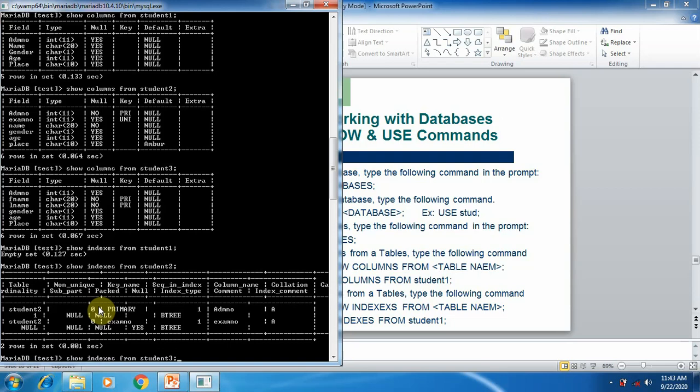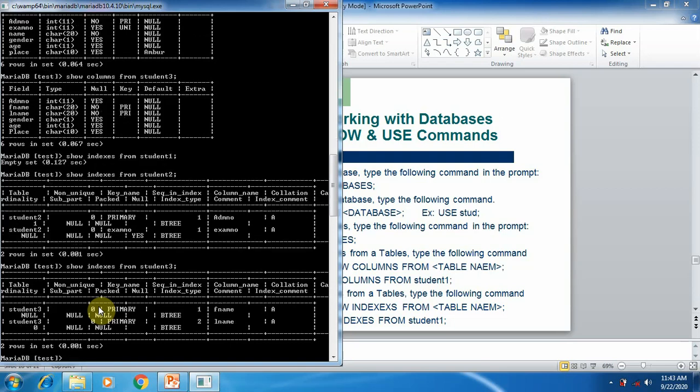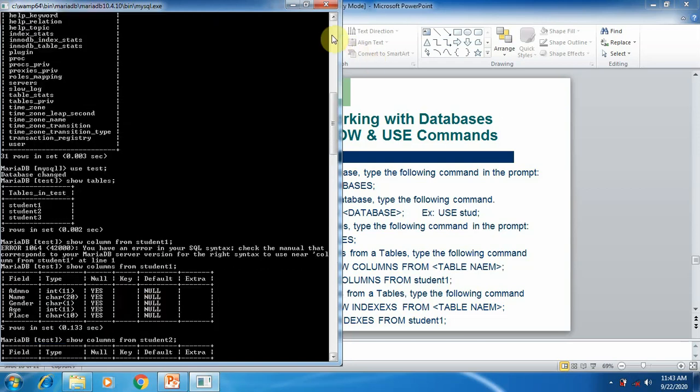Now I'm going to execute the show indexes command for the third table, student 3. So here also you can see the different indexes for student 3. So this is the simple command used to display number of databases, number of tables.